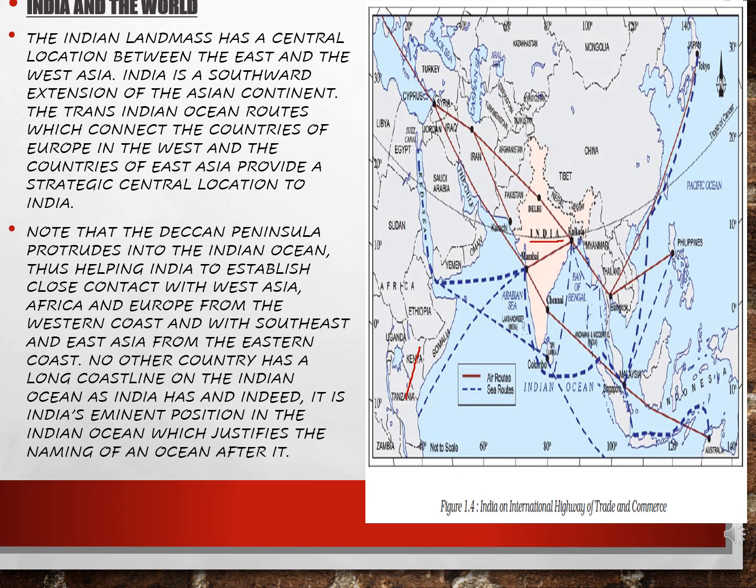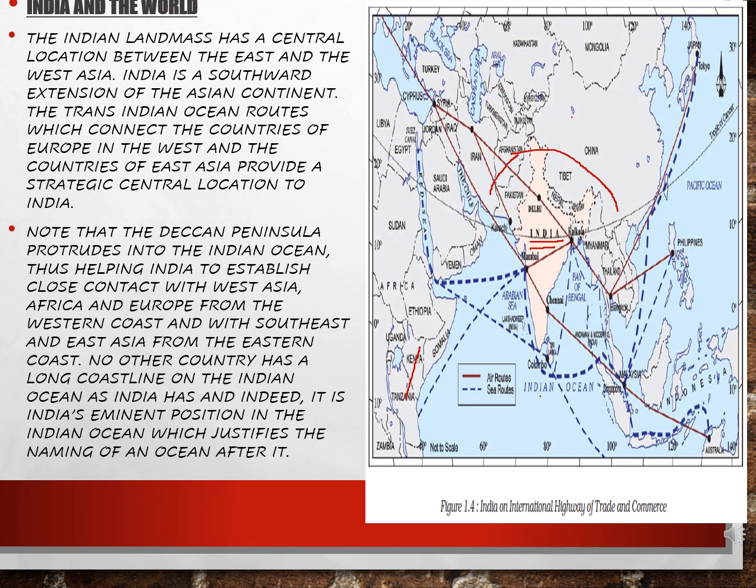The Indian landmass has a central location between the East and the West Asia. India is a southward extension of the ancient continent. You can see India, right? Even though it is lying in the northern hemisphere, children, it comes under the southward extension. So this is east, this is west, this is north, this is south, right? So in Asia, it comes under the southward extension of the ancient continent.